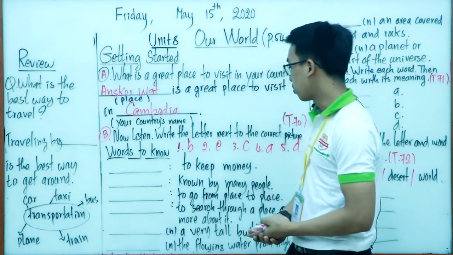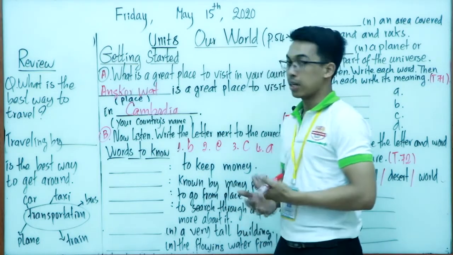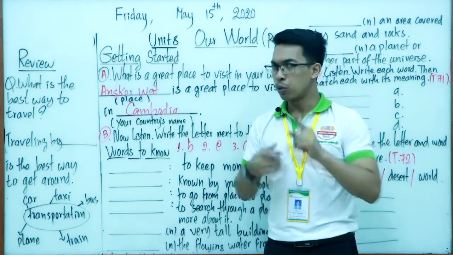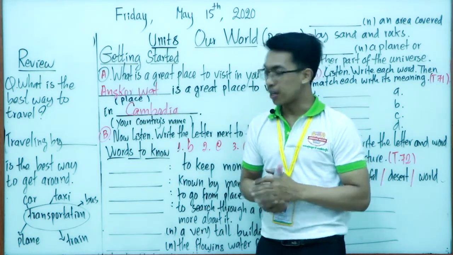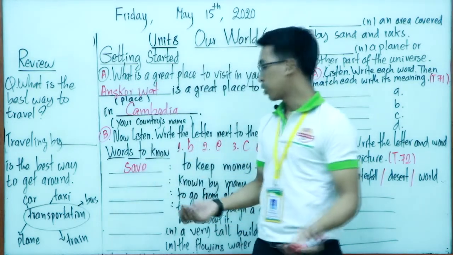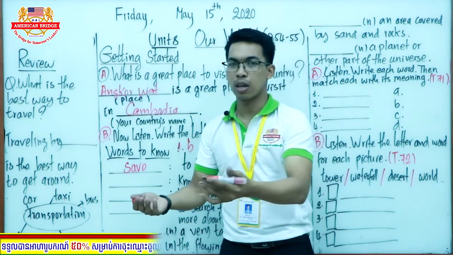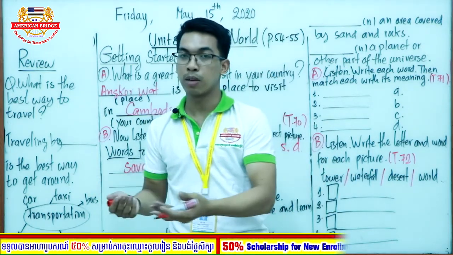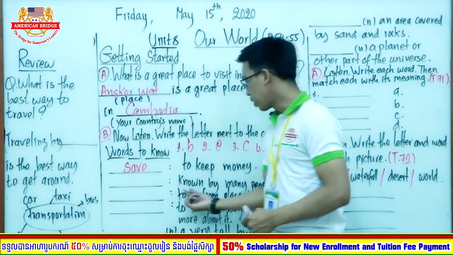Good. Now let's move your attention to the first one. It is about to keep money. So what is the word, everyone? You can look at the textbook and you will know exactly the word. So the word is, good, save. Save, to keep money, okay? Like you do not buy something. You do not buy the drinks or food outside, so you save the money, to keep your money.